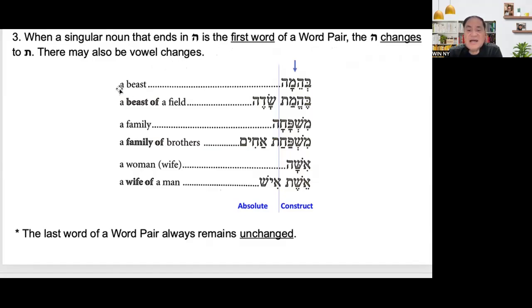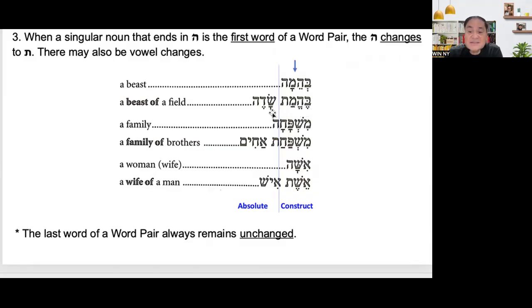Example, a beast. What is the Hebrew word for a beast? Behema. Now look at that. A beast of means behemot. So drop off the hey, change it to tav, and then change the vowels. Instead of behema, it is behemot.